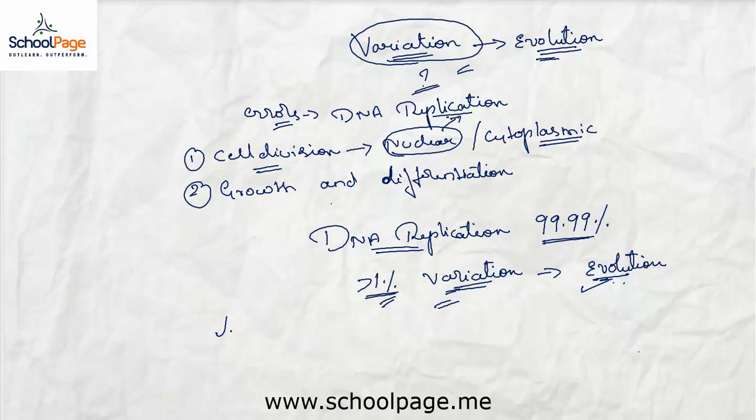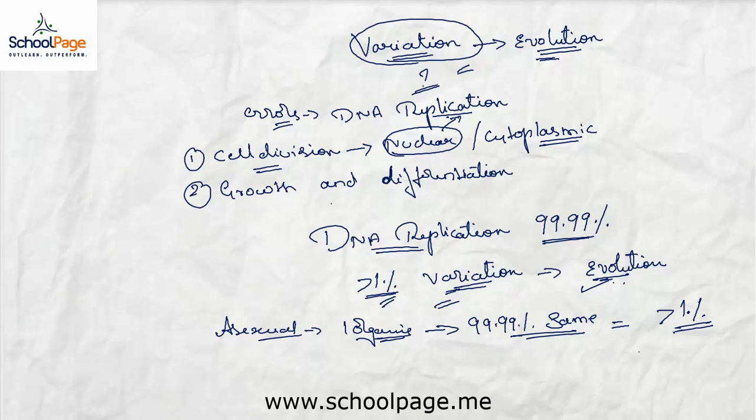In asexual reproduction, only one organism is involved and the resulting organisms are almost 99.99% genetically the same as the parent individual. You can see that the variation or the errors are less than 1%, and this less than 1% variation will be carried on to many generations and then leads to an organism with a new character.